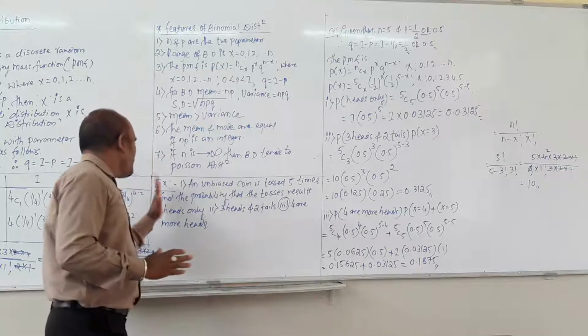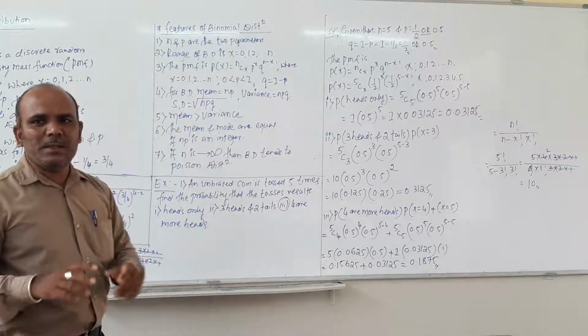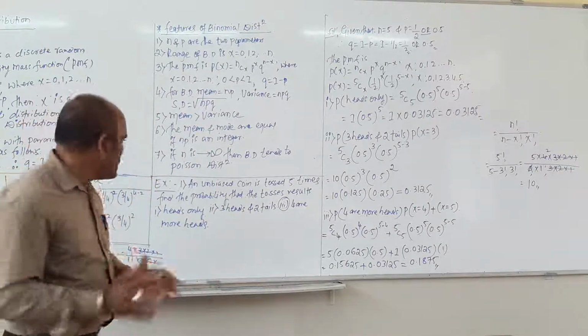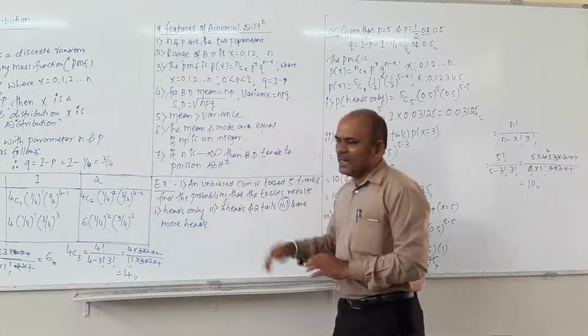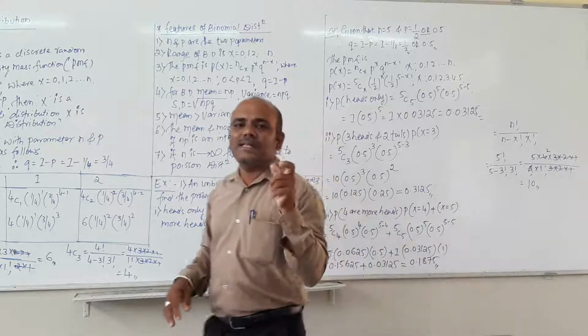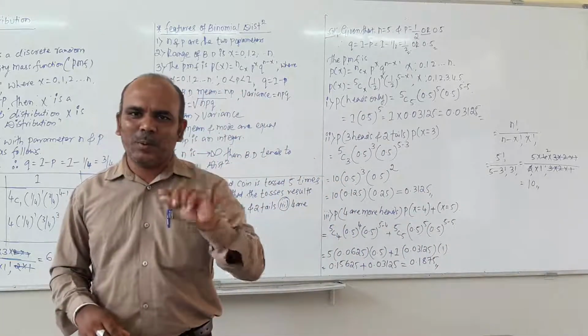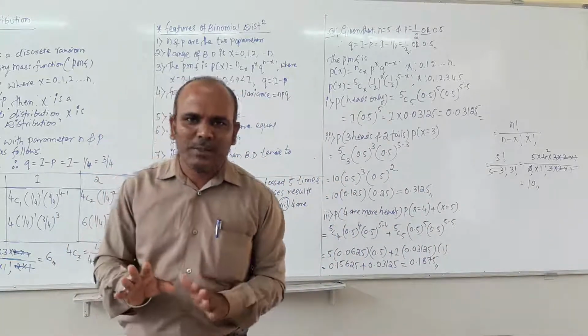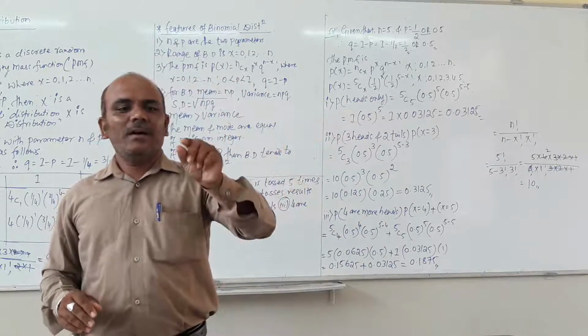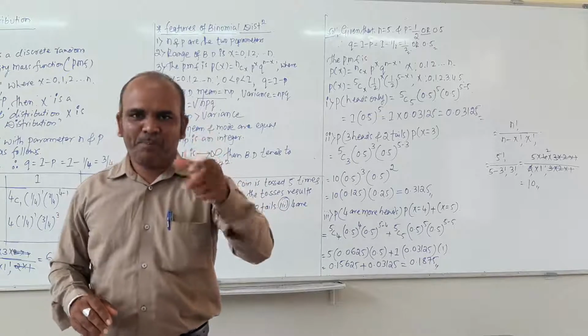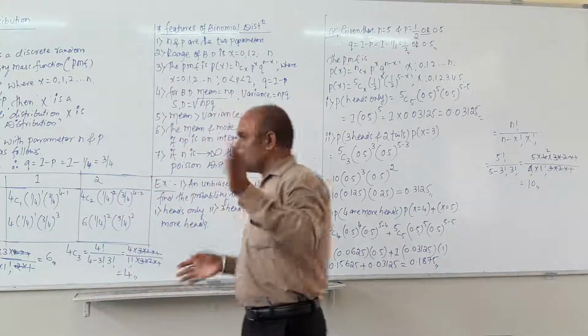The first example based on binomial distribution. An unbiased coin, unbiased is nothing but that the coin is not a biased one. It means there may be cases, as in some films, where a coin has two heads, but such a coin is not tossed here.